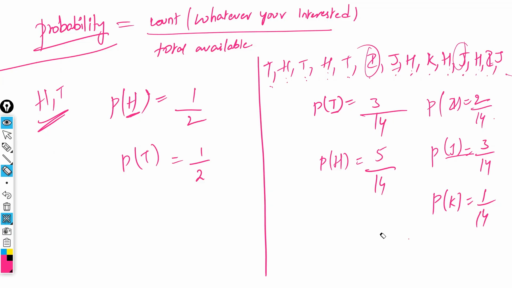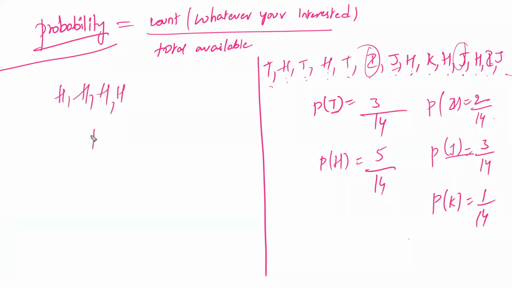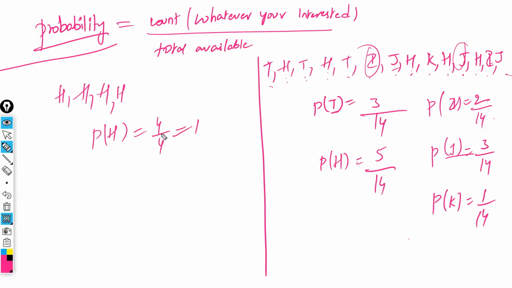Right? Now, for this probability, suppose you have an example like this: H, 4 H's are there. What is the probability of H? 4 by 4. This is the maximum. Can you get more than 4 on the numerator? Is that possible? Because this is the total. Total is the maximum.